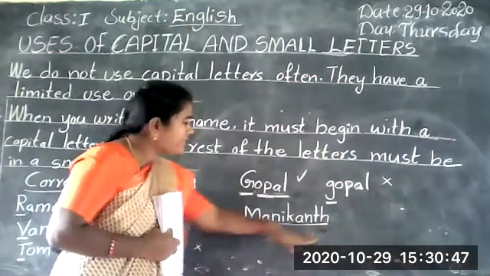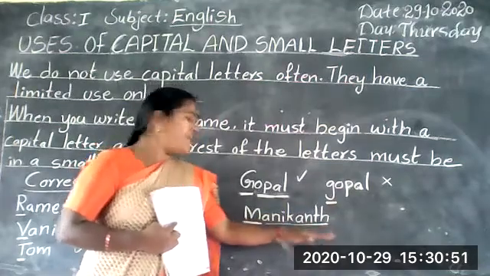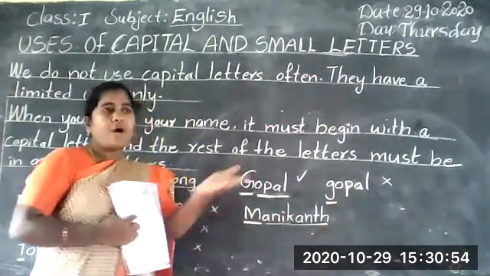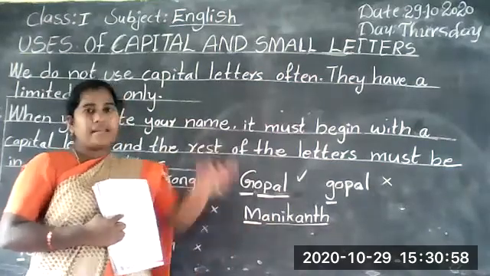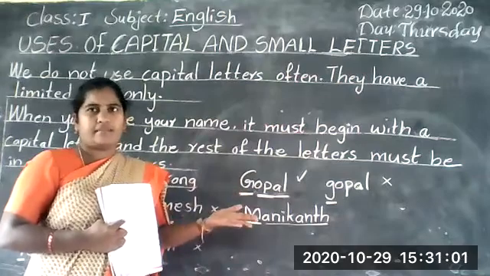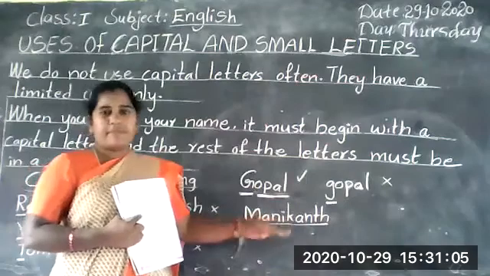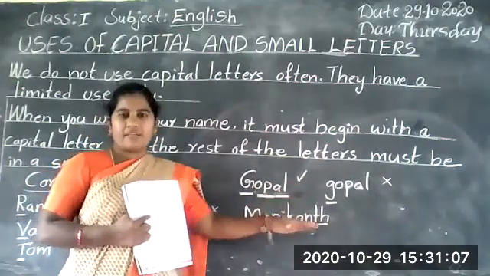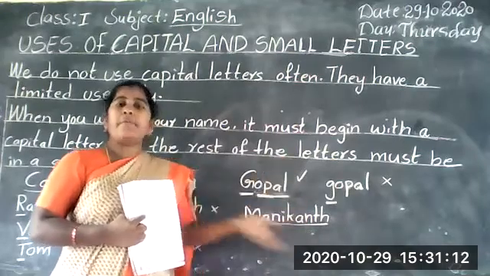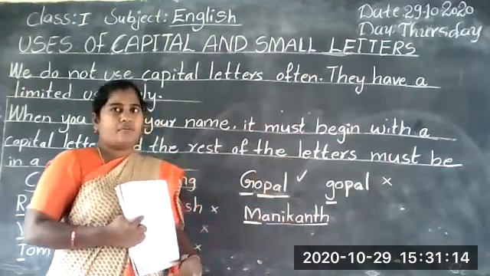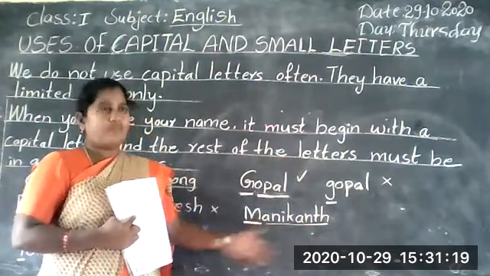Now Manikant is a specific name. For example, I am calling Manikant, please come here. Only Manikant comes here, and the remaining children do not come, because he has a specific name. Other persons are not coming here.